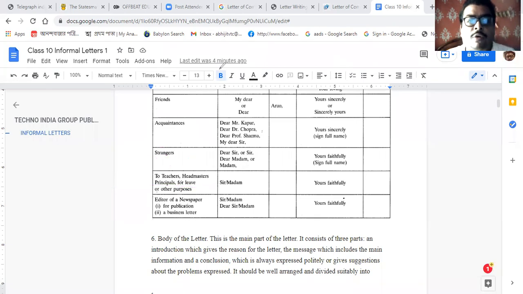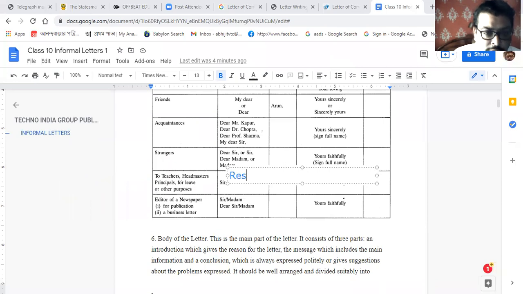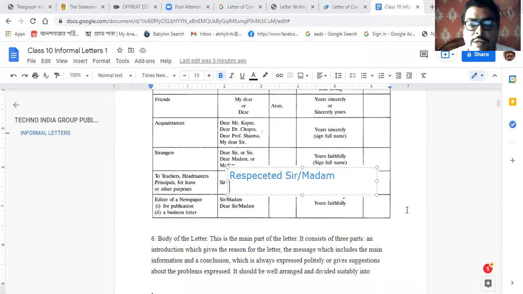Please write in your copy: respected sir or madam.